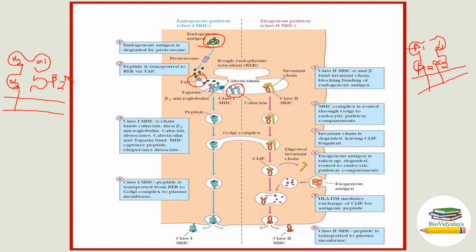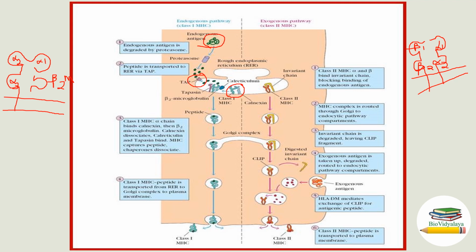Then it will bind with beta-2 microglobulin. After that, calnexin will dissociate. Calreticulin and tapasin bind. MHC captures peptide. Chaperone dissociates.